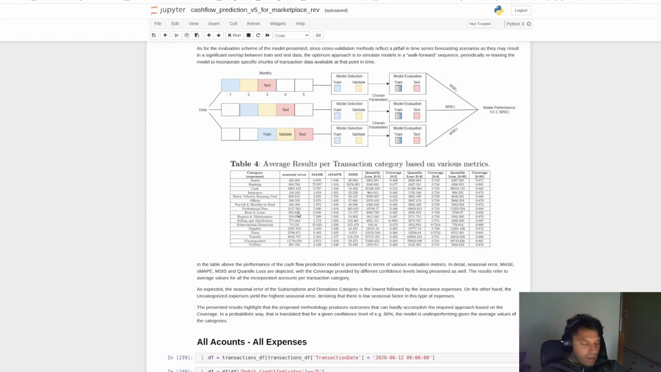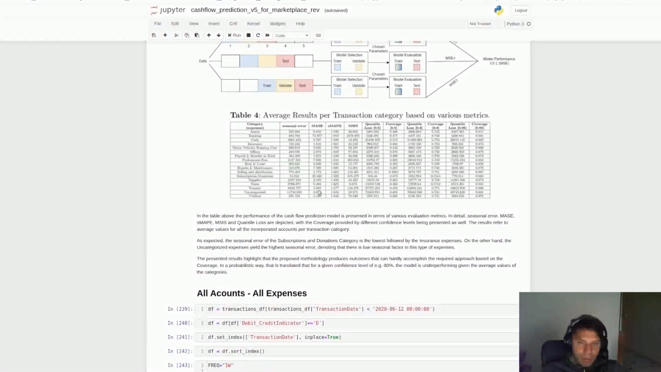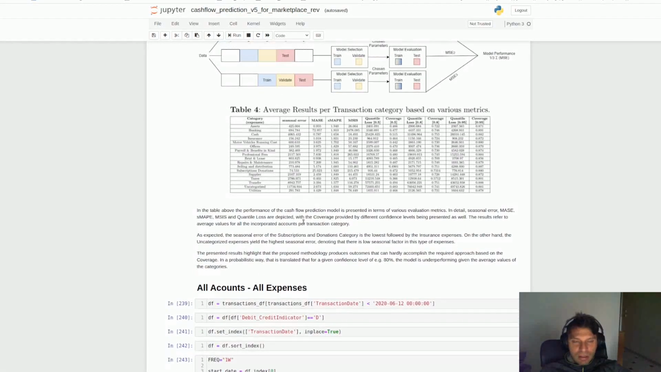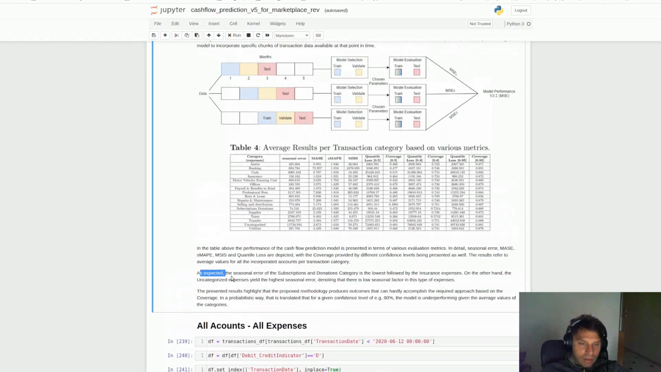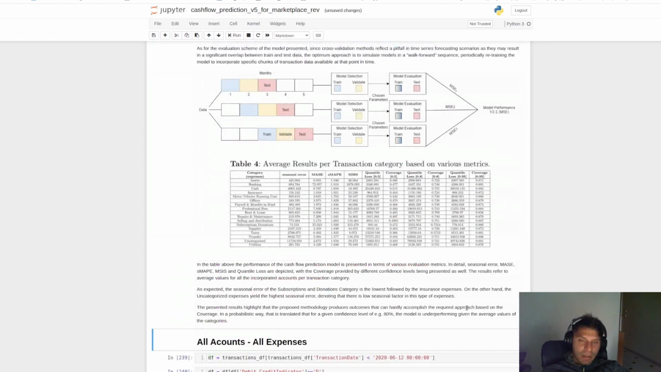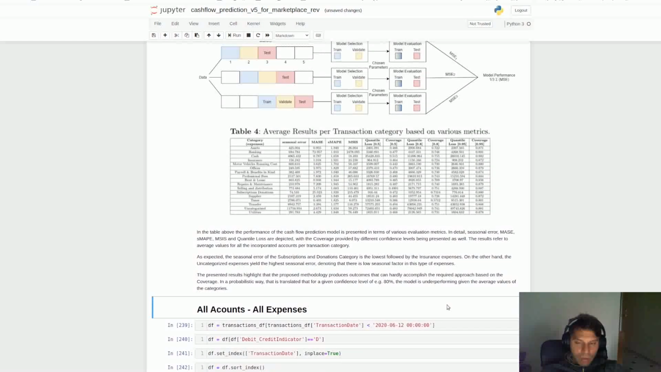This is more or less the results that we got from DeepAR regarding this model. Quite an interesting takeaway. As expected, the seasonal error of the subscriptions and donation category is the lowest. That means that we can predict the subscriptions, which happen periodically, and the insurance as well, so we can predict them with confidence.